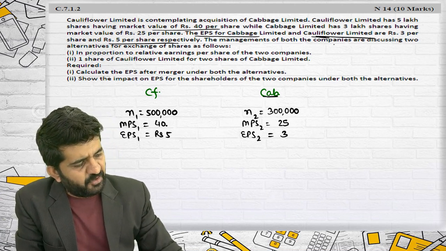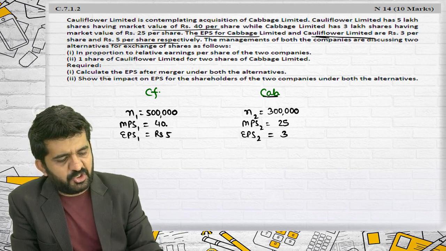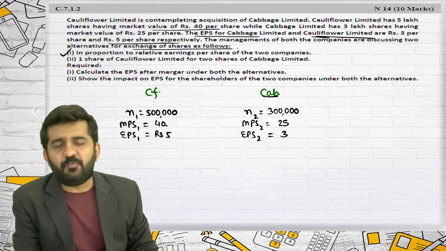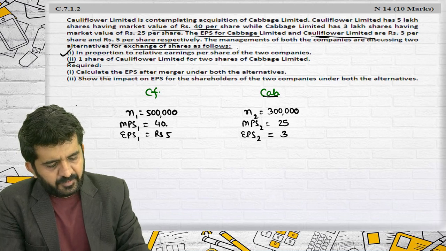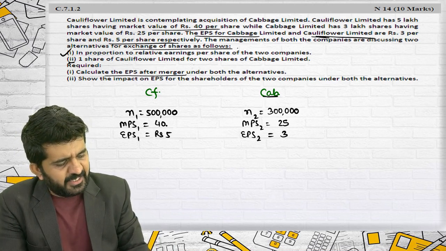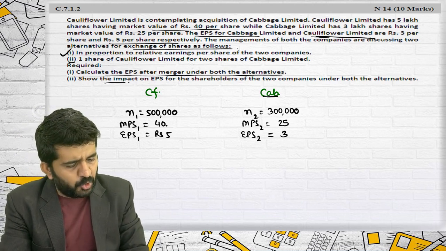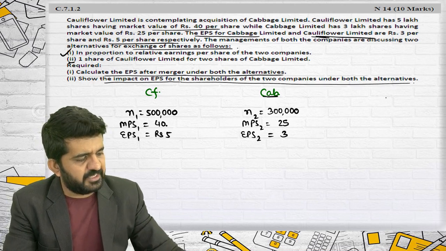The management of both the companies are discussing two alternatives for exchange of shares as follows. Let me go to the first alternative. This is the second alternative, I'll go to it afterwards. But what is required? Calculate the EPS after merger under both the alternatives. Show the impact on EPS for the shareholders of the two companies under both the alternatives.